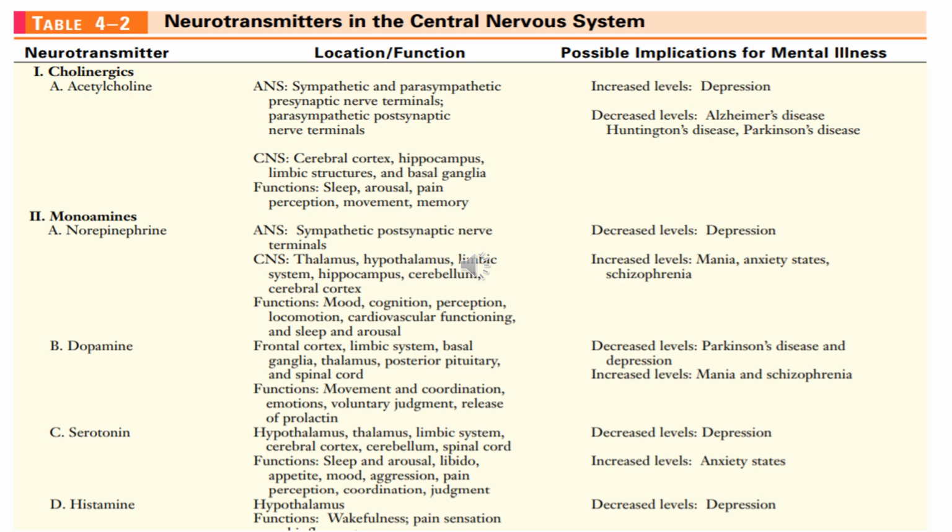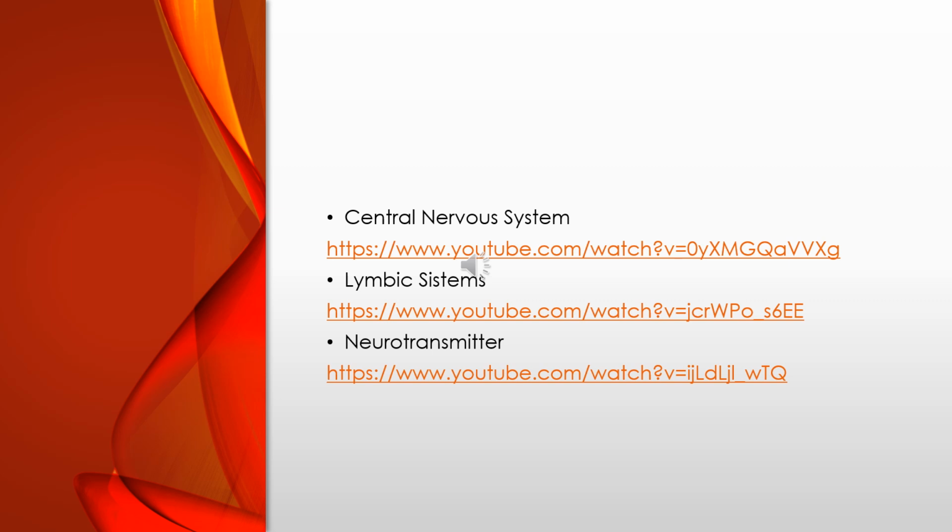So, after you learn which neurotransmitters decrease during depression, you can click the links and learn more about the central nervous system, limbic system, and also neurotransmitters.